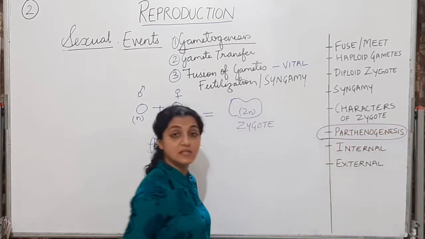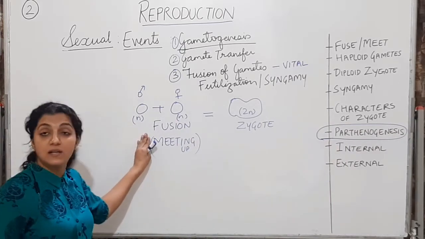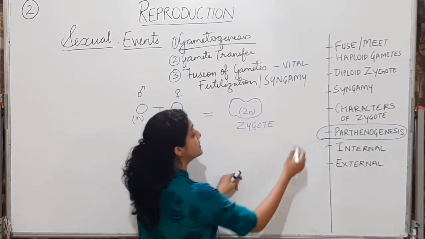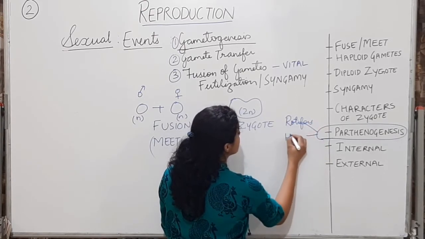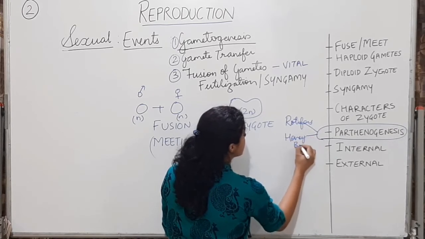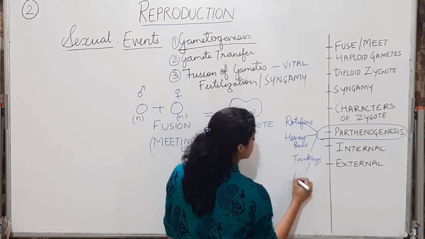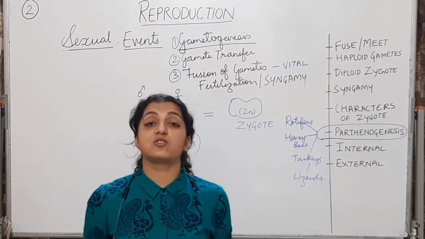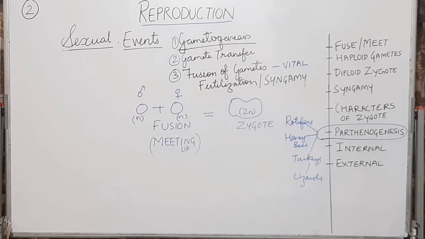Parthenogenesis is the process of reproducing without the act of fertilization or without the act of syngamy. Examples are rotifers, honeybees, some birds like turkeys, and some lizards. All these are examples of organisms which reproduce without this vital step of reproduction, that is fertilization or syngamy.